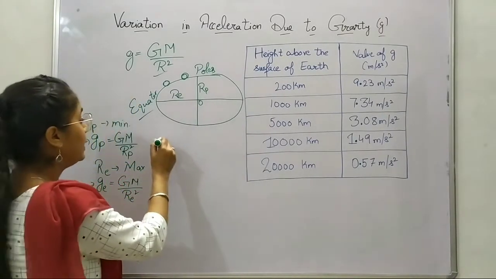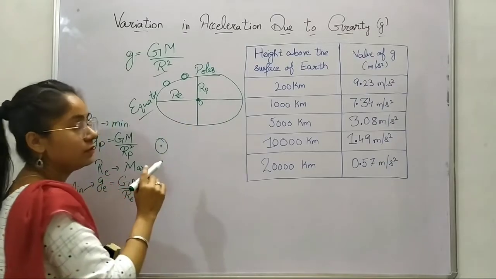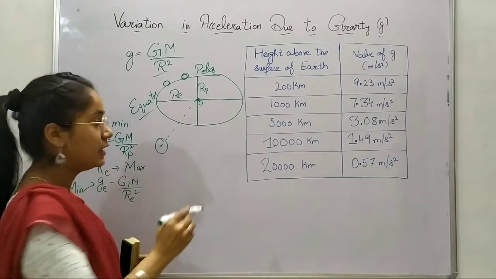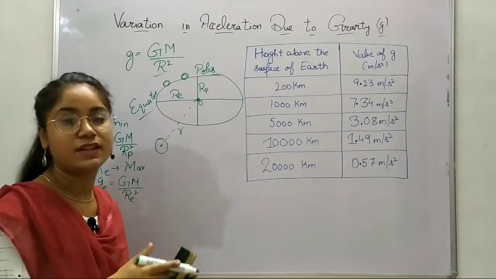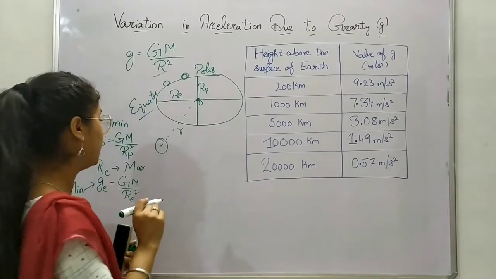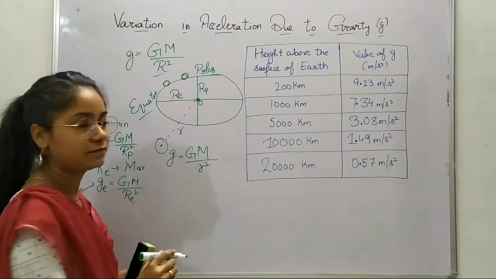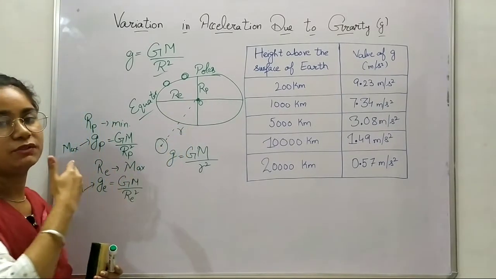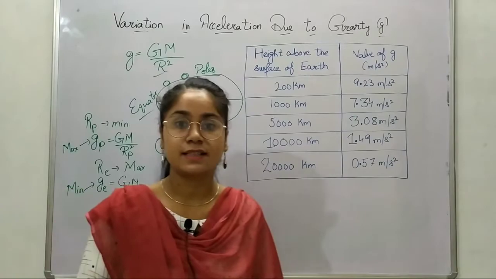So this would be the distance between you and the center of the Earth, denoted by small r, as we used in Newton's law of gravitation formula, g equals GM over r squared, correct? So as you go far away from the Earth, the acceleration due to gravity would start decreasing.